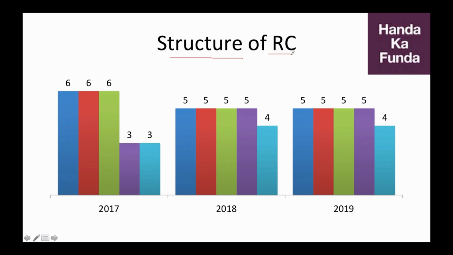These 24 questions, if you look at the last few years, have been split over 5 passages. In 2017, there were 3 passages with 6 questions and 2 passages with 3 questions, making it 18 plus 6, 24. But for the past couple of years, that is in 2018 and 2019, the split has still been 5 passages, but it has become a little more even, with 4 passages of 5 questions each and 1 passage of 4 questions.